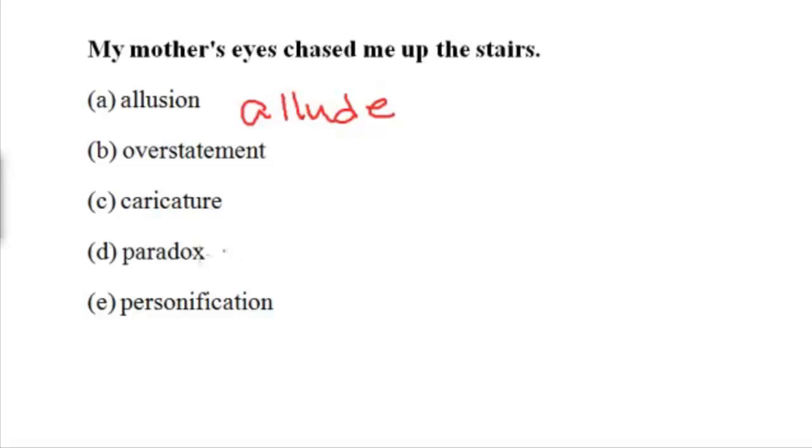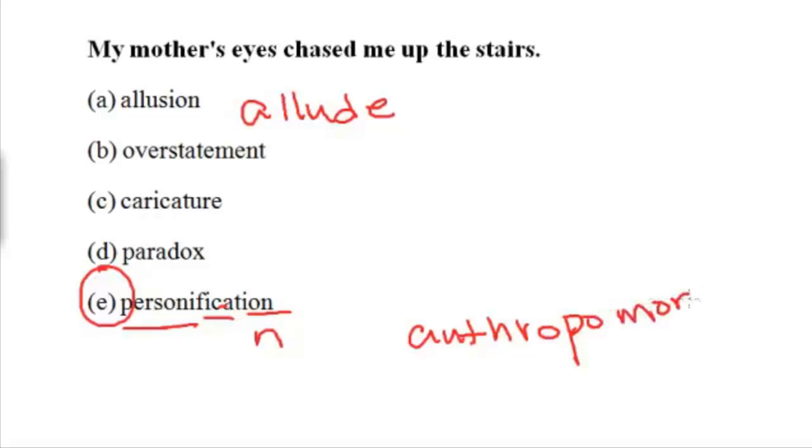There is a difference. And personification, which is the answer, we covered this before, is personification, meaning what? Make like a person, noun, right? Or give human characteristics. It's not the same thing as anthropomorphism, right? Anthro means person, morph means shape, right? Anthropomorphisms are Mickey Mouse, Transformers, those would be perfect examples of anthropomorphisms. Why? Because the mouse speaks, walks, and everything else like that. So do Transformers. They're anthropomorphized figures, right? That's the difference, and I hope you understand that.